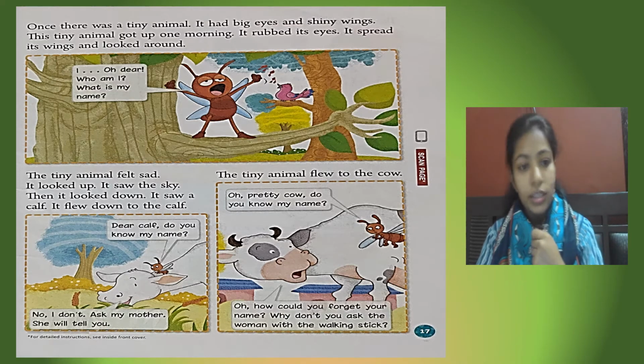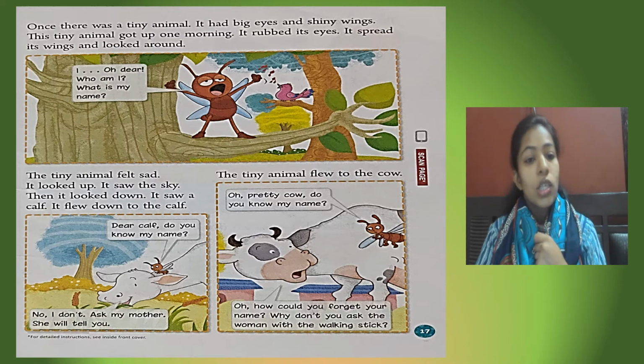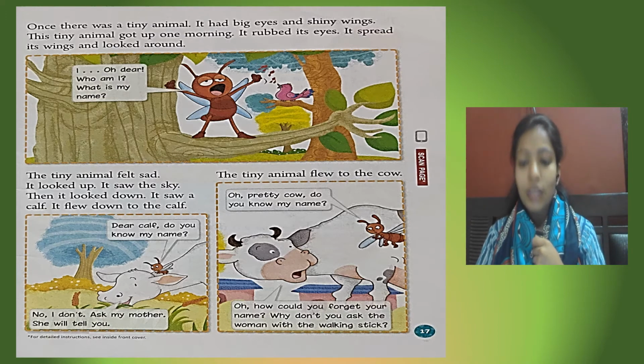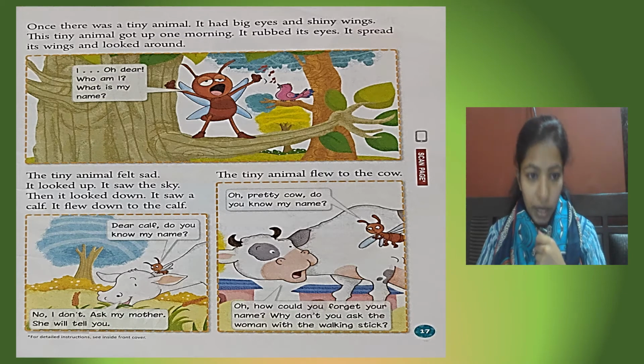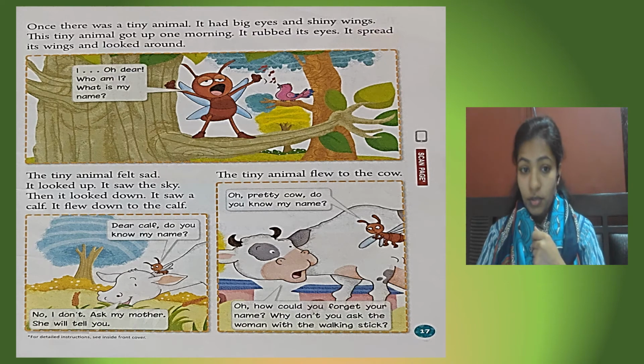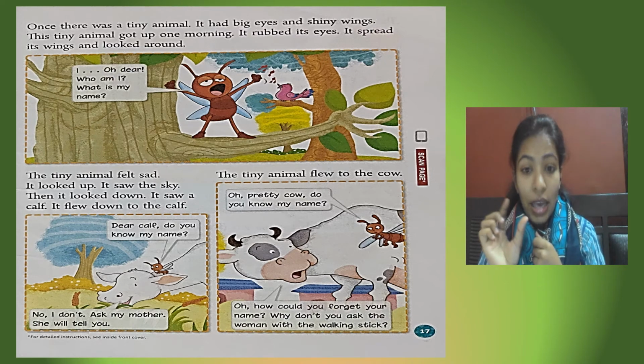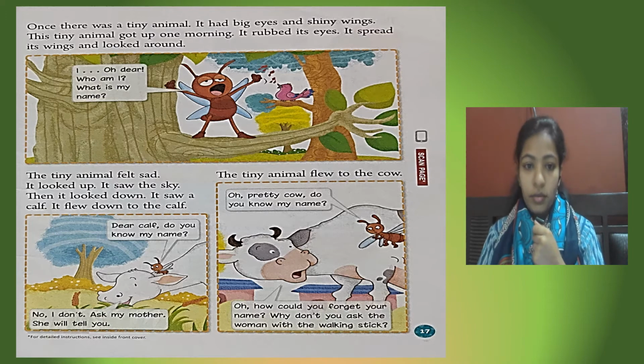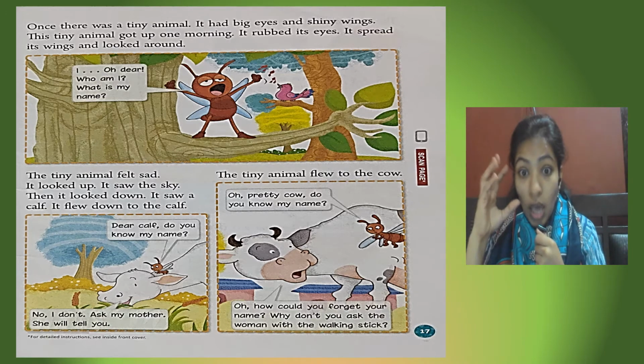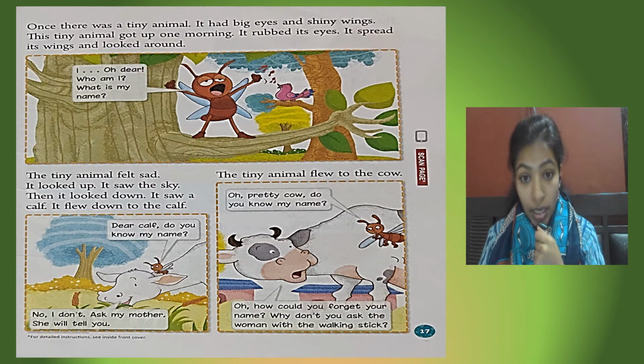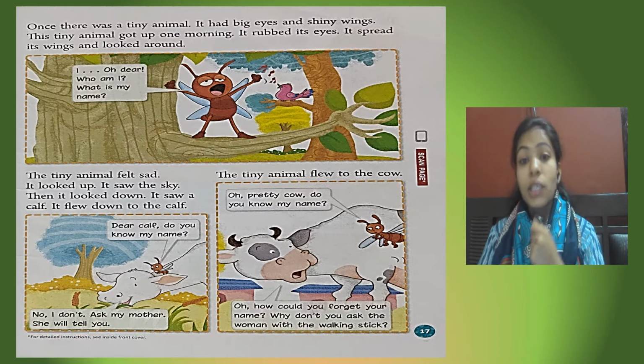We'll start with the reading of the chapter first. In this class, only with the reading, and we'll understand the chapter. So let's begin. Once there was a tiny animal. Tiny means very small. It had big eyes and shiny wings. You know shiny? Shiny means that sparkles. You have seen stars. Stars shine. Likewise, it had shiny wings.